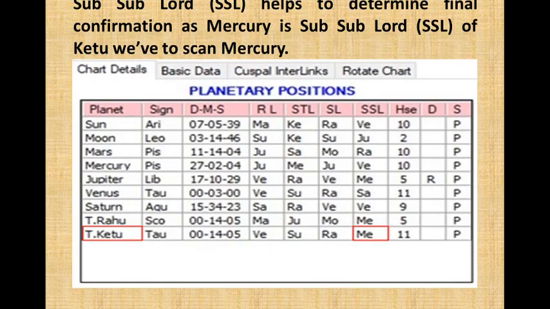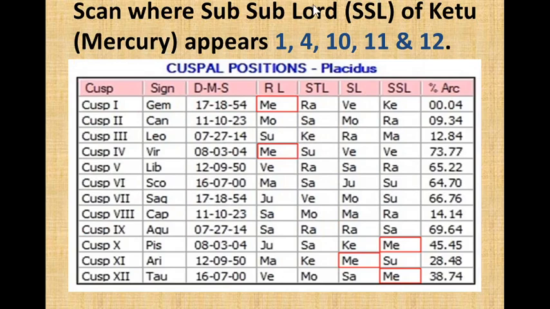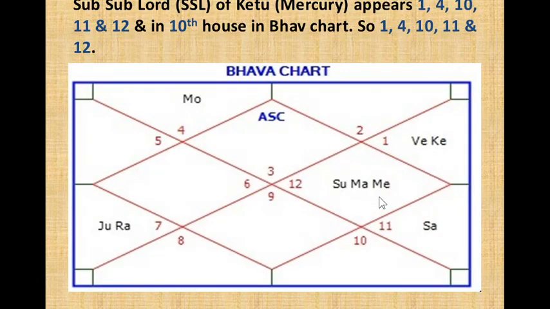For Ketu, the sub-sublord helps us to determine the final confirmation, and Mercury is the sub-sublord of Ketu. So we have to scan Mercury where Mercury appears in the cuspal position table, and Mercury also has positional status, so we have to even check the Bhav chart. Scan where sub-sublord Mercury of Ketu appears. It appears in 1, 4, 10, 11, and 12. In the Bhav chart, Mercury appears in 10, so the total cusps are 1, 4, 10, 11, and 12.